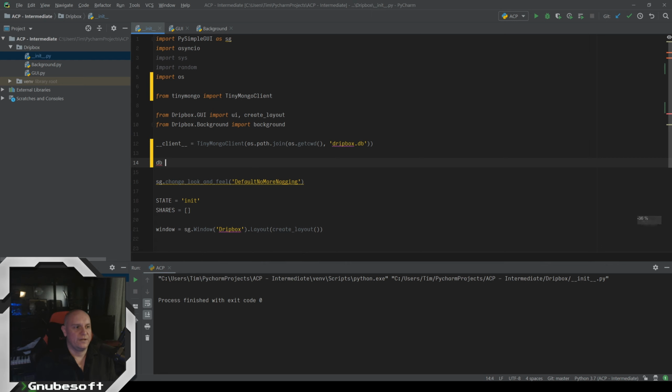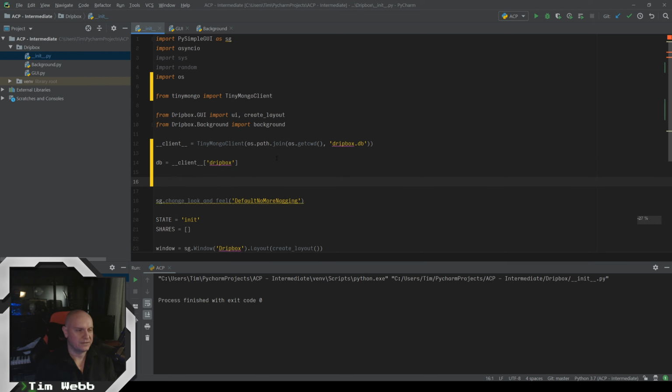And we instantiate our database by simply saying that our DB equals the client here and whatever we want to call it. Like that is literally it. We have made a connection to this thing and we're calling it DB for database. So we can now say things like our settings equals DB.